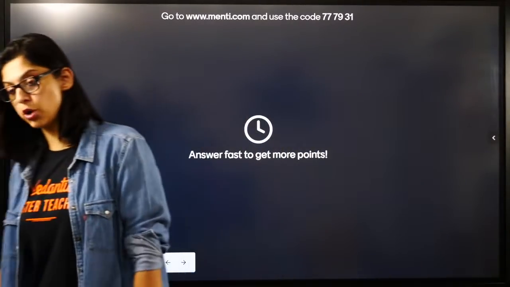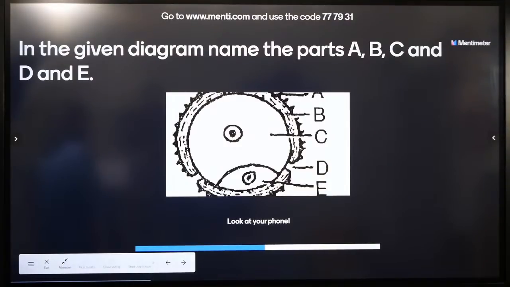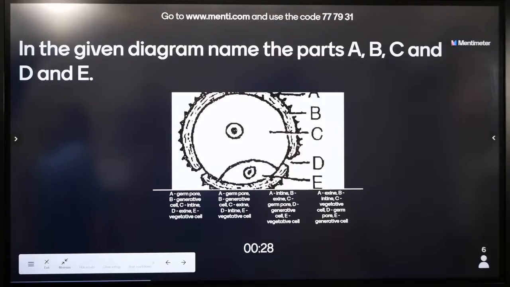All of them are your previous year questions. You will be able to do very, very well. In the given diagram, name the parts A, B, C, D and E. Very nice question. Come on.